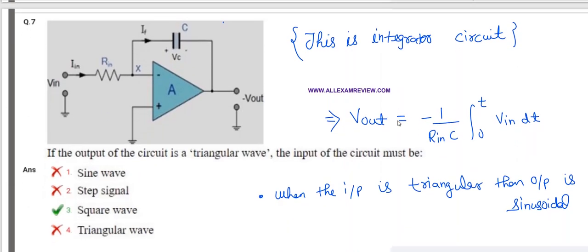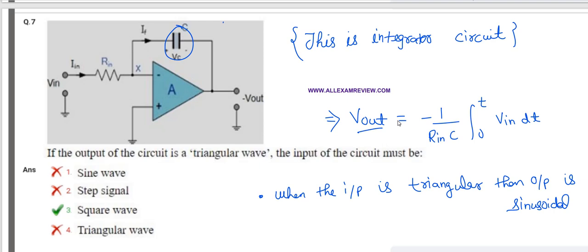Next, a circuit is given and they are asking if the output of the circuit is a triangular wave, then the input of the circuit must be. Okay, this is the integrator circuit, because a capacitor is here. The formula for the integrator circuit is V out equals minus 1 upon RC integral from 0 to T of V input dt. So if we integrate the square wave, the output will come out as a triangular wave. This is the work of the integrator circuit.